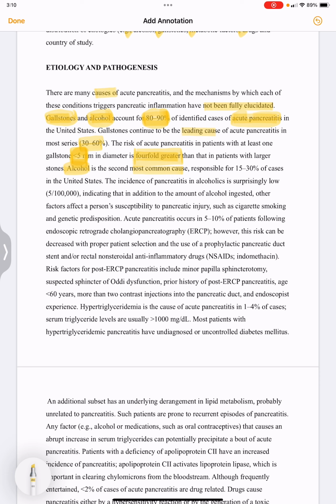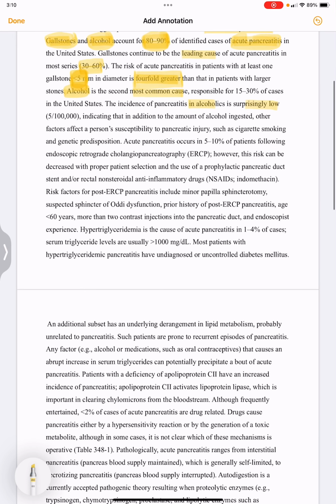The incidence of pancreatitis in alcoholics is surprisingly low, indicating that in addition to the amount of alcohol ingested, other factors are also responsible for pancreatic injury, such as cigarette smoking and genetic predisposition. So, apart from alcohol ingestion, what are the other factors responsible for pancreatic injury? Cigarette smoking and genetic predisposition.